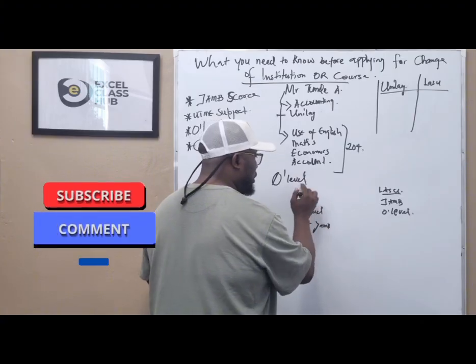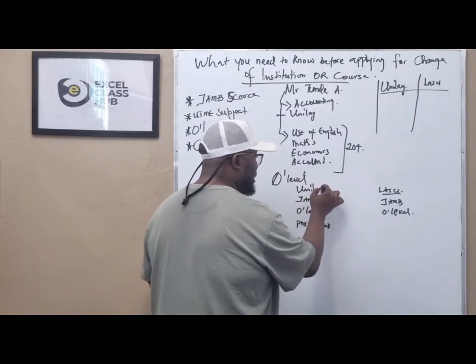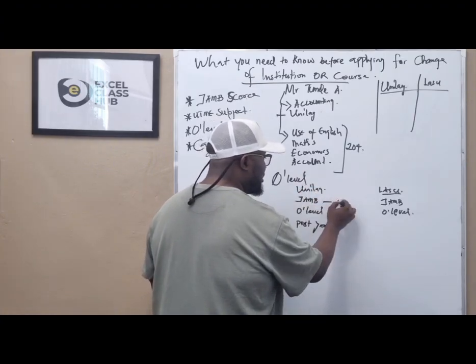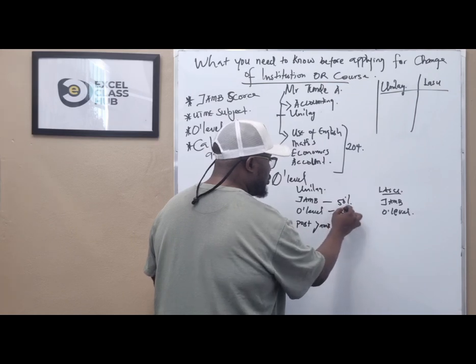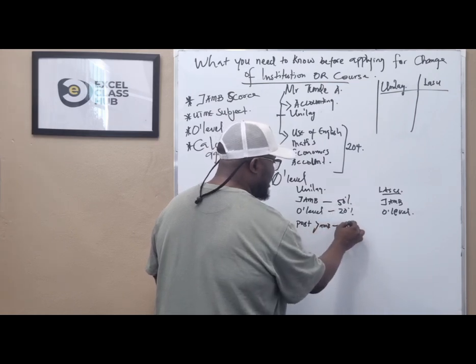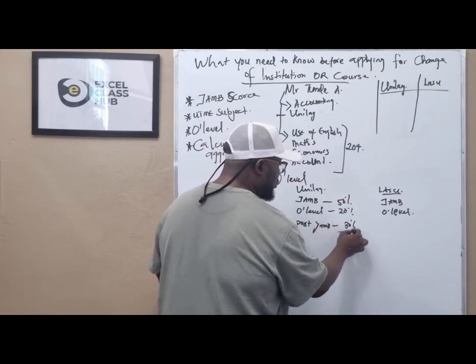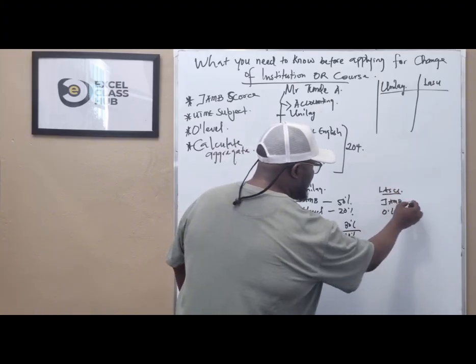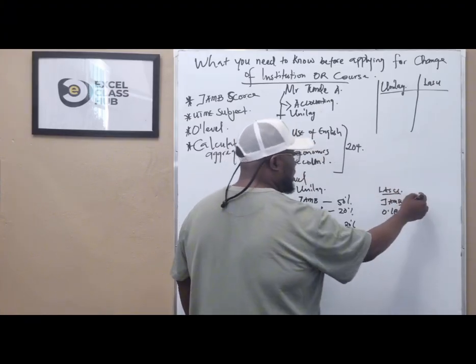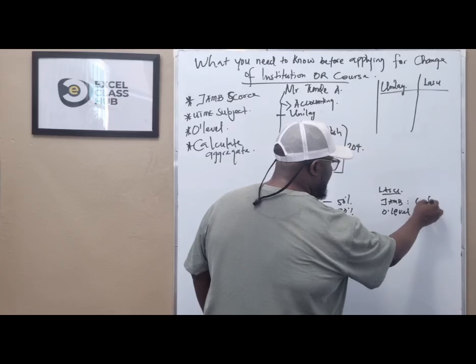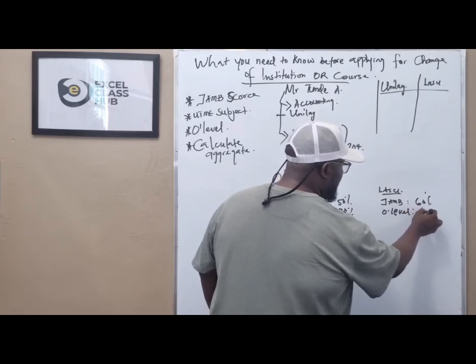Now, Unilag's percentage for JAMB is 50%, O level is 20%, post JAMB is 30%. All give us 100%. For LASU, JAMB is 60% and O level is 40%.